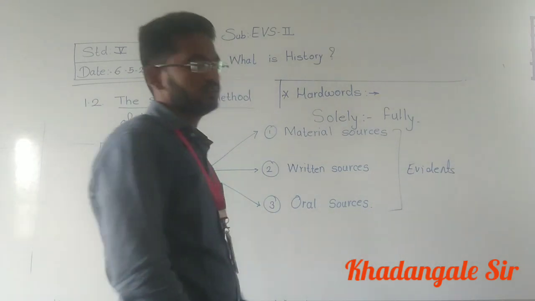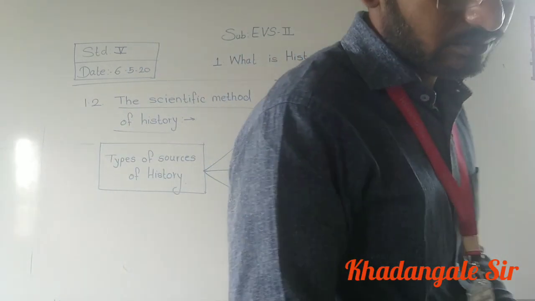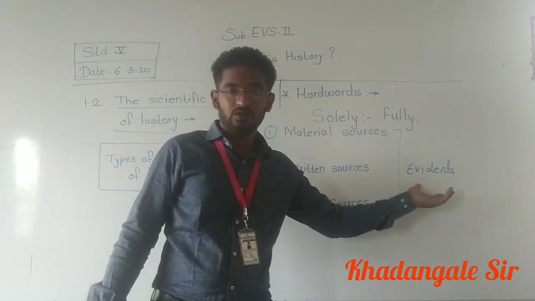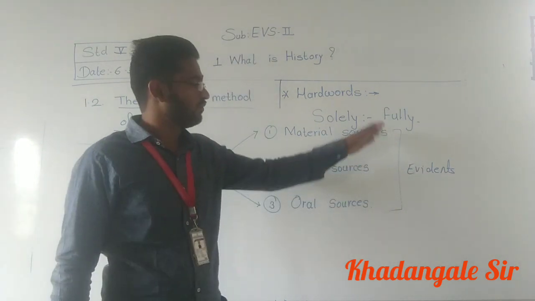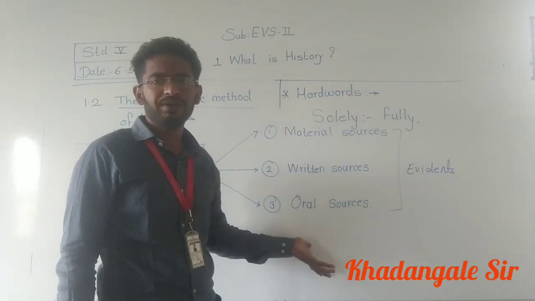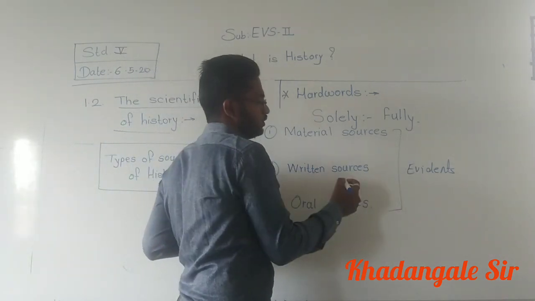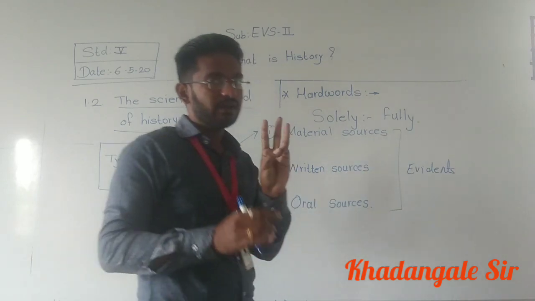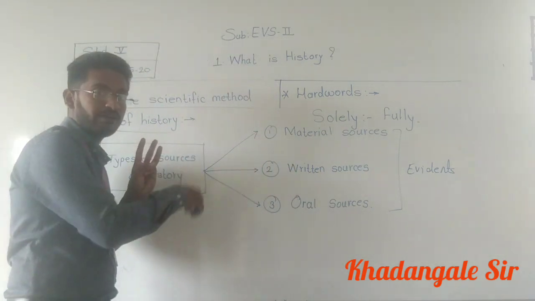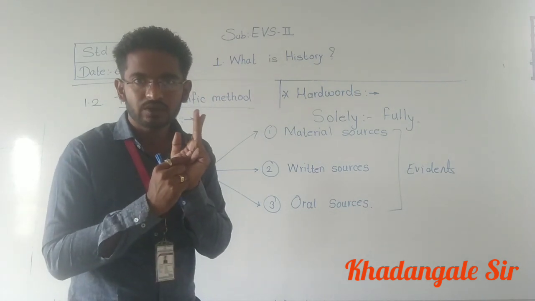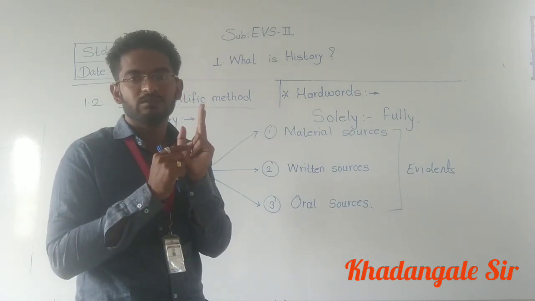This evidence we have to find. And when we find these different types of evidence of any particular thing, then what do we have to do? First we have to find it, as we have written here. First we have to find it, then we have to examine it. Okay, examine means like our exams.